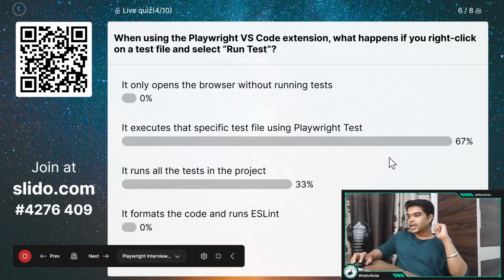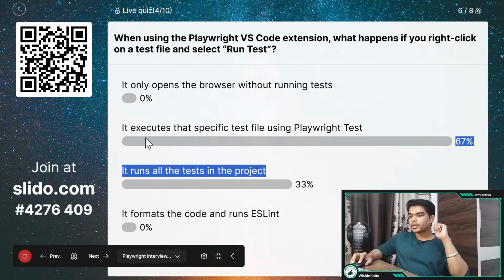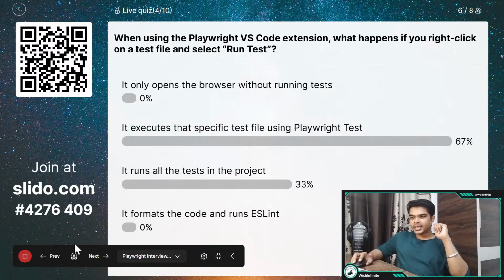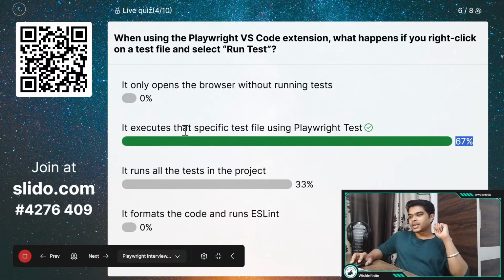And we have got 6 answers out of 8, and 67% people have selected it executes the specific test file using the Playwright test, and 33% people have selected it runs all the tests in the project, right? So let's reveal the correct answer. So 60% people have selected this correct answer. It executes that specific test file using the Playwright test.